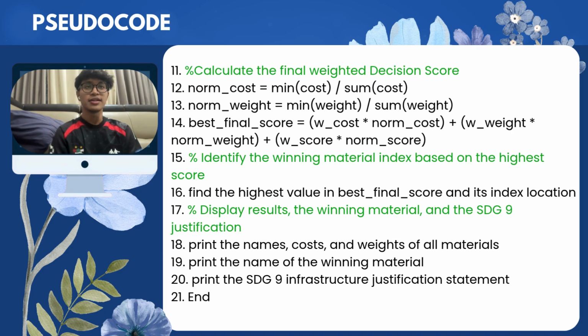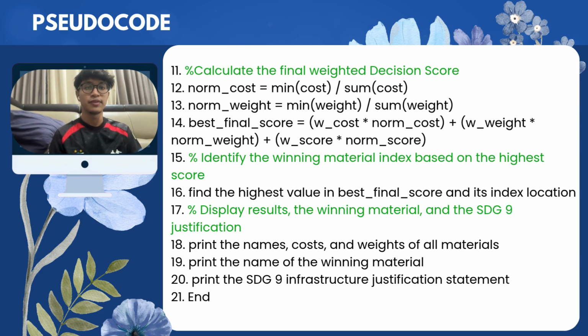We standardize our values by calculating the normalized cost and normalized weight vectors, using the defined criteria weightings, which is 0.33 to cost, 0.33 to weight, and 0.34 to environmental score, to calculate the best final score.